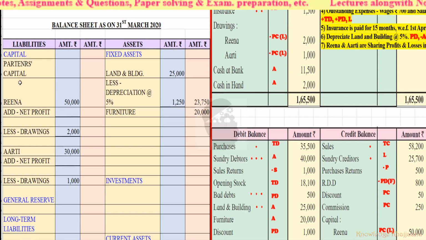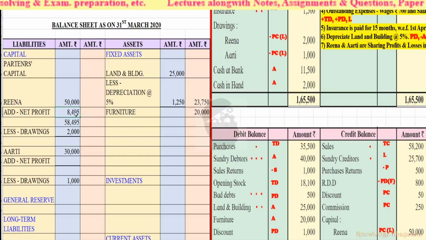See, in the balance sheet, Reena will add net profit of Reena rupees 8,495. Okay, so 50,000 plus 8,495 will give 58,495.